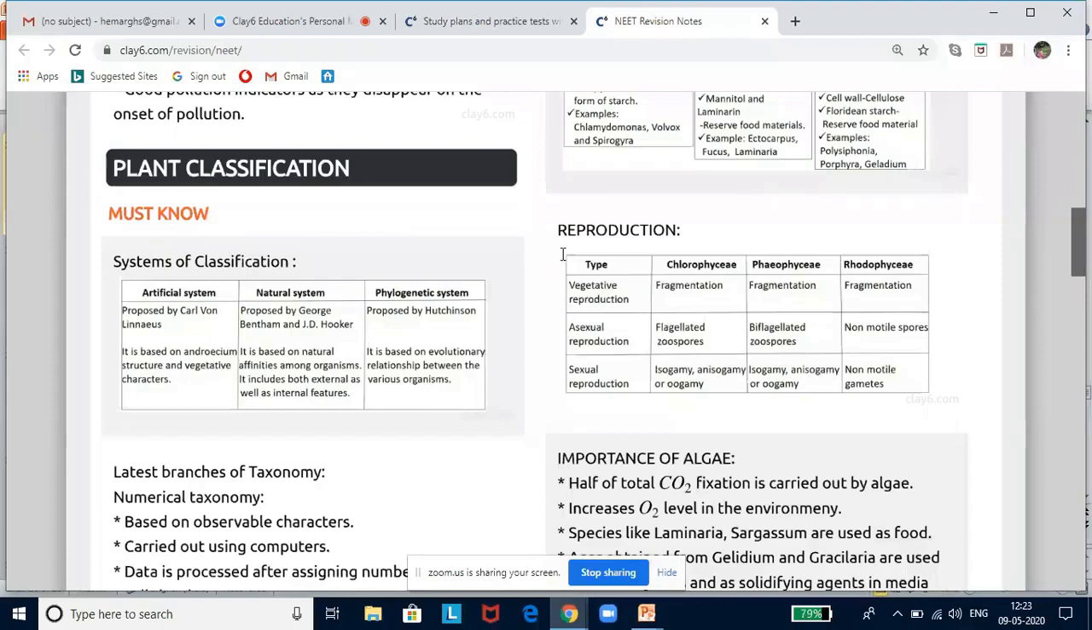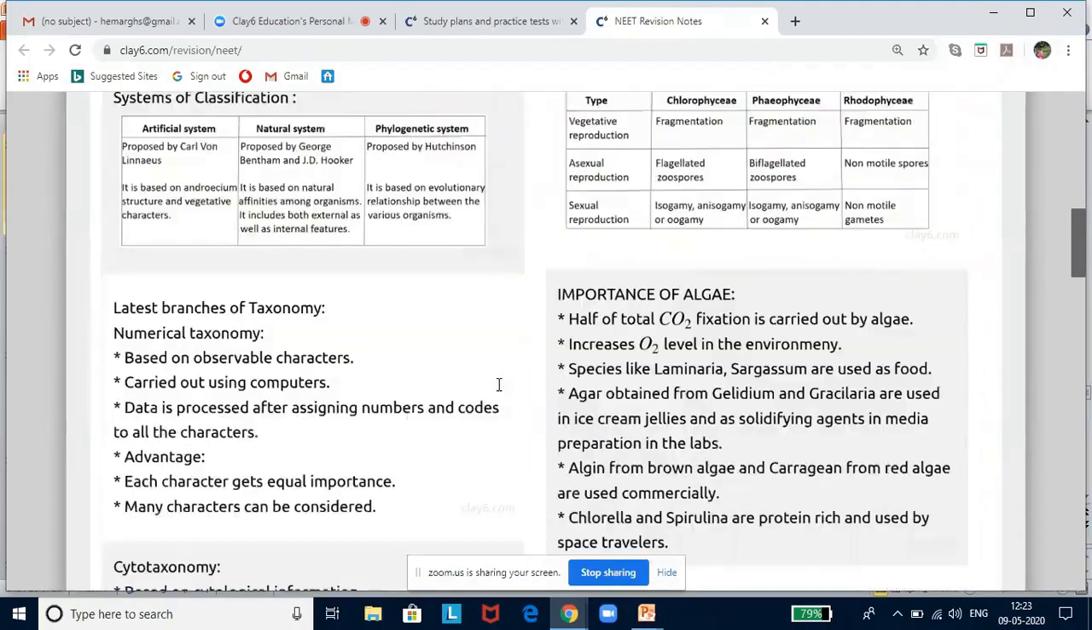So in this kingdom Plantae, earlier blue-green algae and cyanobacteria were kept, but now they are removed and placed under kingdom Monera. So under kingdom Plantae, algae, bryophytes, pteridophytes, gymnosperms and angiosperms are included. Now let us look into some of the concerns that influenced classification system.